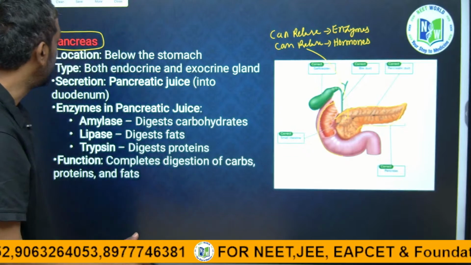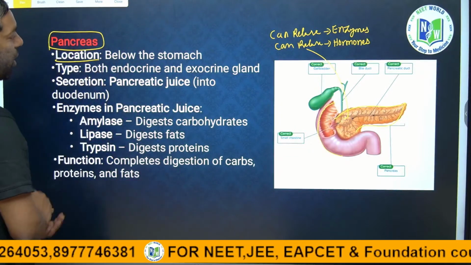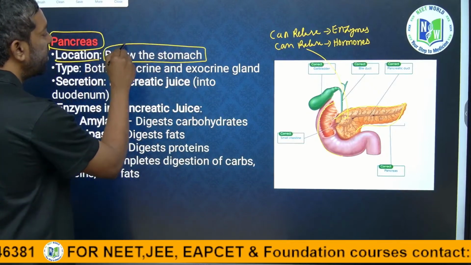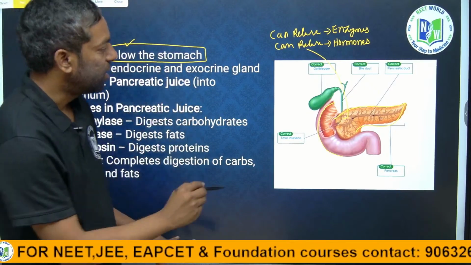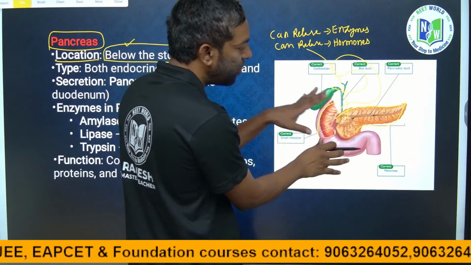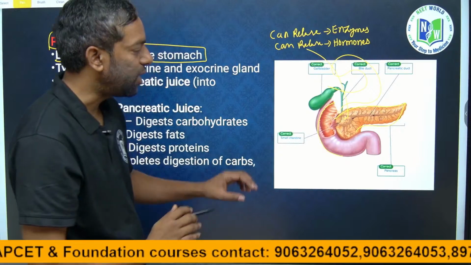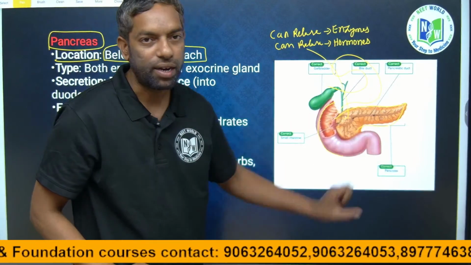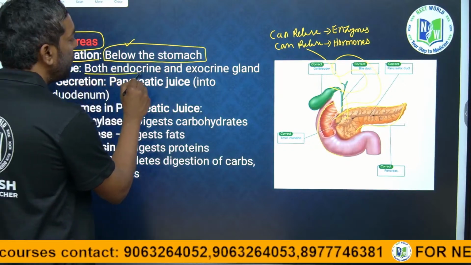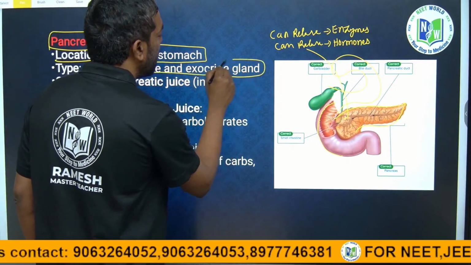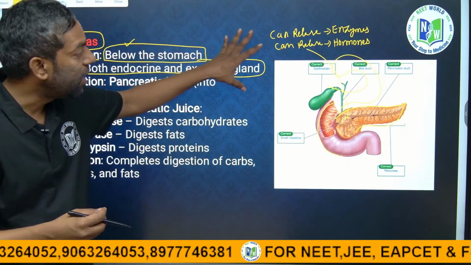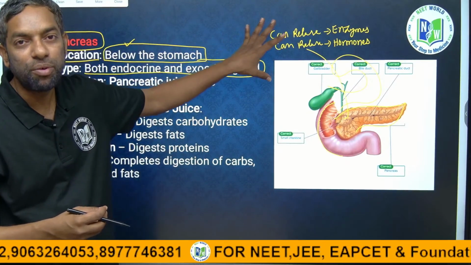So, where is it located? Below the stomach, attached to the intestine. Here is the stomach, and below the stomach there is an intestine part which is attached. This is the location. Its type is both endocrine and exocrine gland, releasing enzymes and hormones.